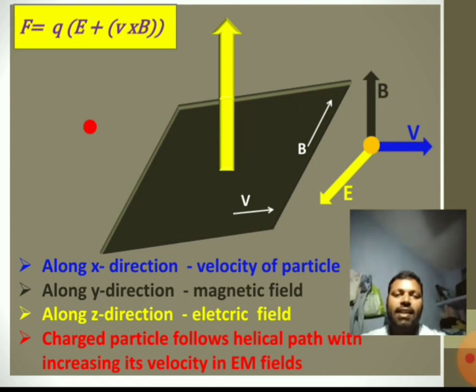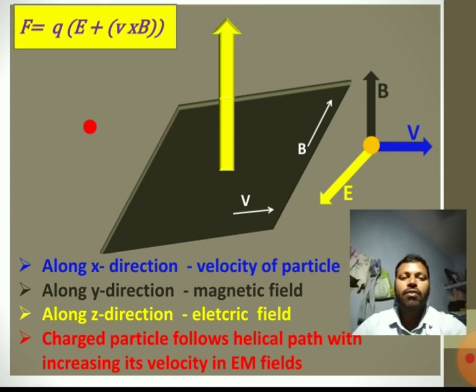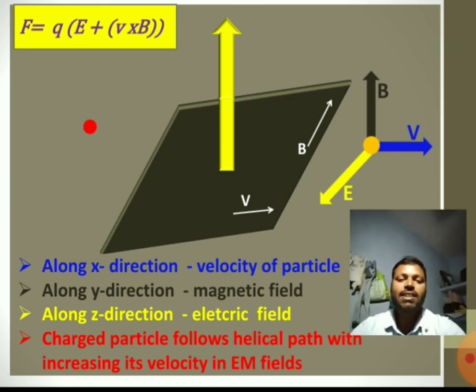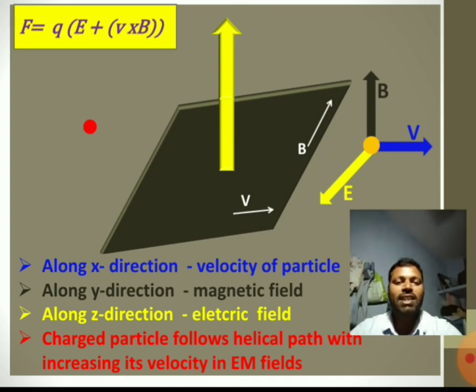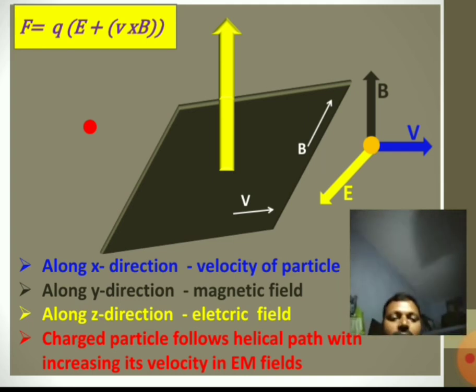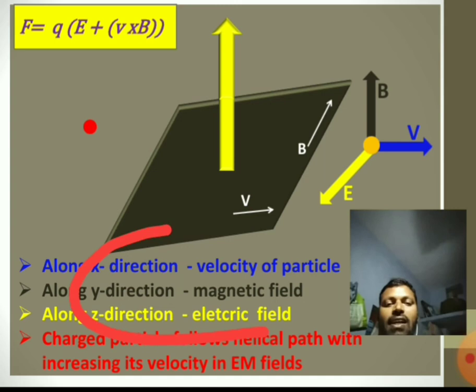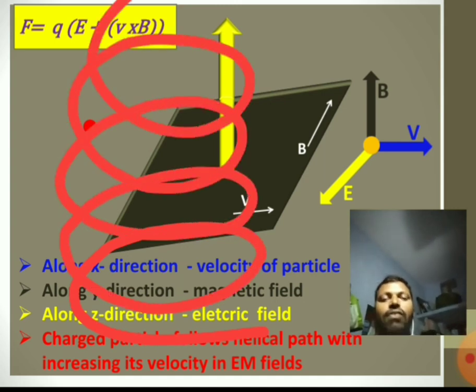Why is it helical? Because if only the electric field acts on the charged particle, the velocity of the particle should increase. If only the magnetic field acts on the charged particle, there is no change in velocity magnitude, but the direction has to change. But both fields are acting at the same time, so velocity increases, and at the same time it has to follow a circular path. In this way it follows a helical path.